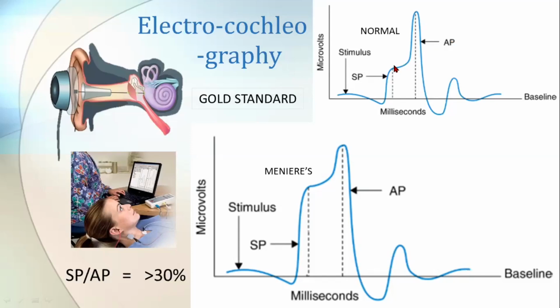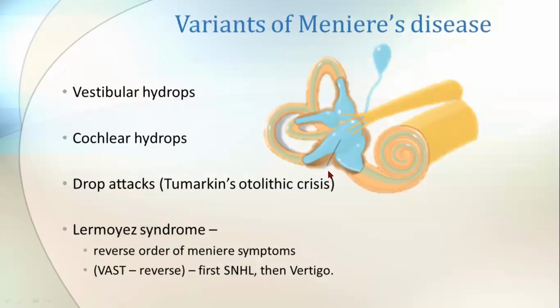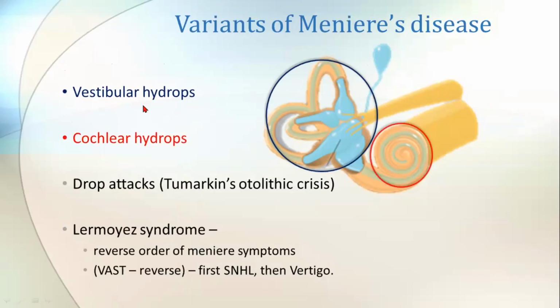So if you take the ratio of these summating and action potentials, it will be normally less than 30%. But if it is more than 30%, that will suggest it is a case of Meniere's disease. And coming to the other variants of Meniere's disease, there's vestibular hydrops. That means only vestibular complaints, only vertigo will be presented by the patient. There will be no hearing loss. And coming to the other variant, cochlear hydrops, here only hearing loss is seen. That is only cochlear symptoms are seen, not the vestibular symptoms.